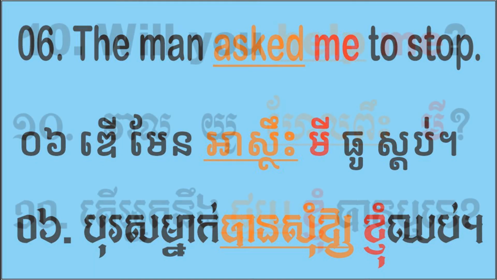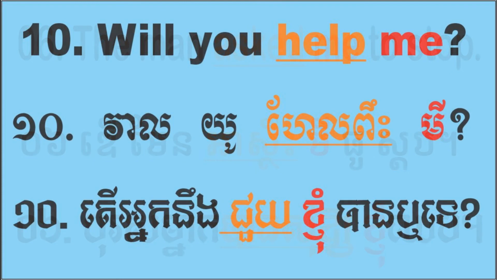Okay, number 10. Will you help me? Look at the word me.